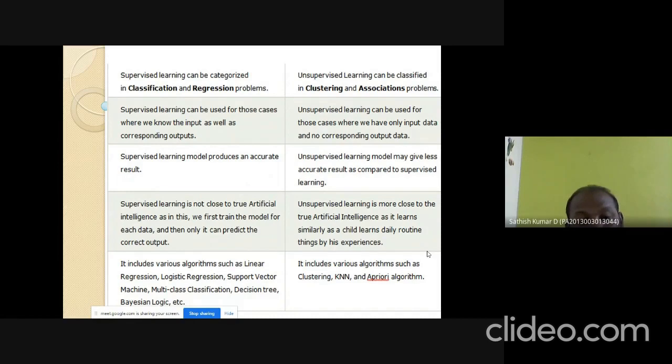Supervised learning is not close to true artificial intelligence because here we are giving everything, whereas in unsupervised learning, we give the data, and true artificial intelligence means the machine itself is going to think. That is called true artificial intelligence. Some examples of supervised learning methods are regression, decision tree, Bayesian logic, etc. Here, some example algorithms are the Apriori algorithm, clustering, KNN.